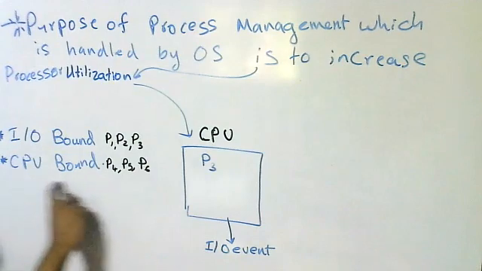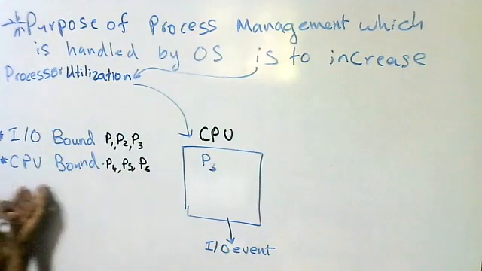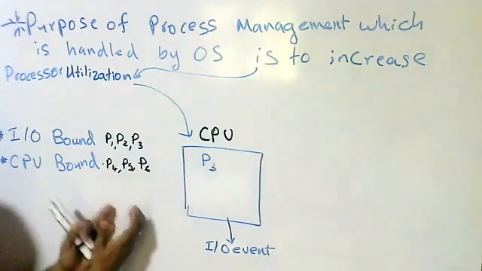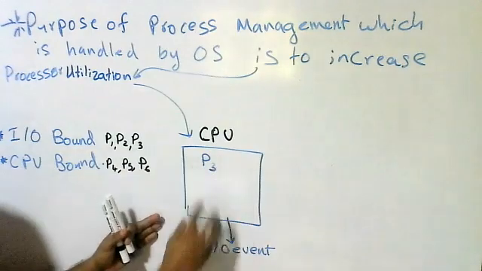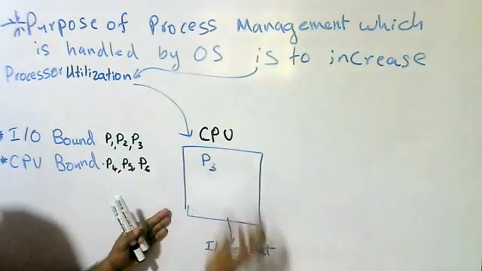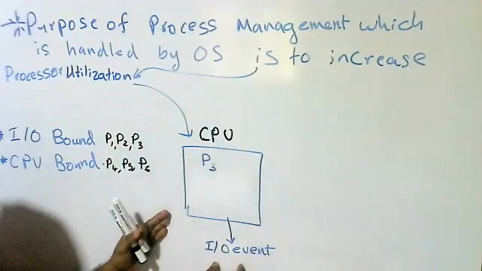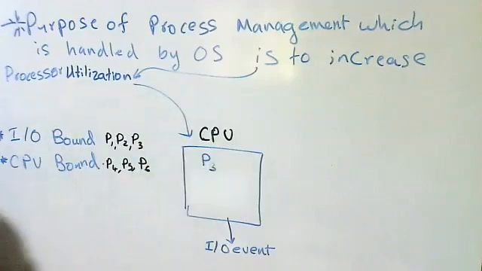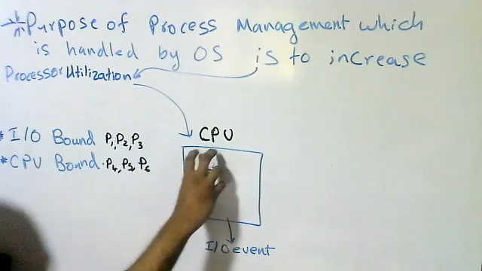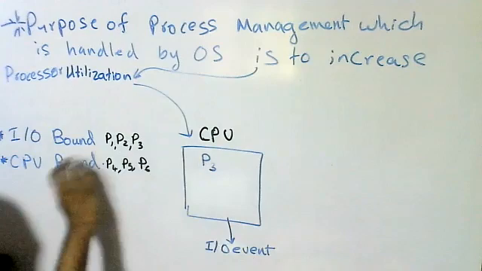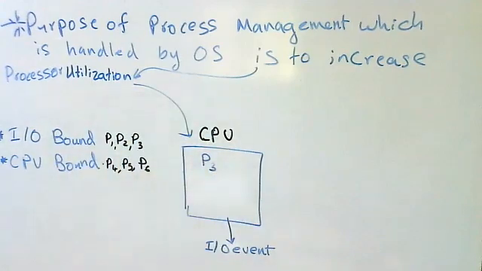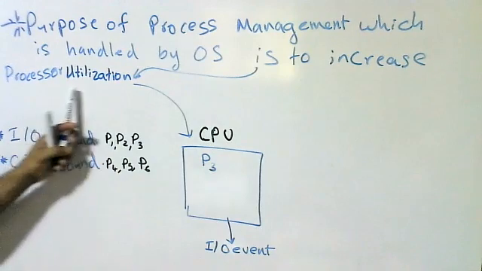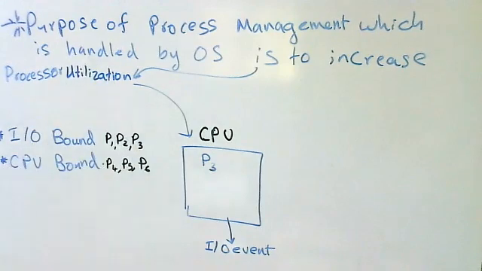If all or most of the processes are IO bound, it reduces the processor utilization, because of always switching: one process goes to the IO event, another process comes, it goes to the IO event, another process comes, it goes to the IO event. That takes a significant time, that means removing a process from the CPU and taking the next process from the RAM needs significant time. So processor utilization may become low there.